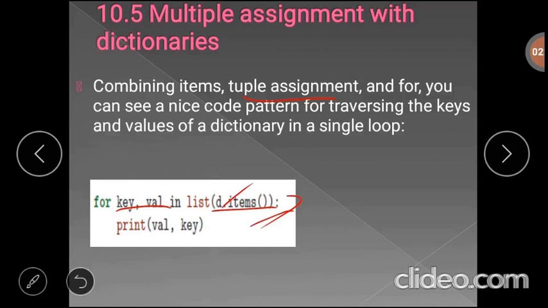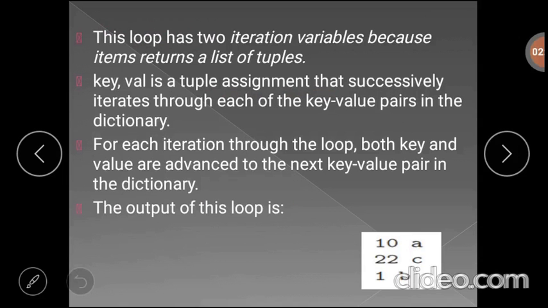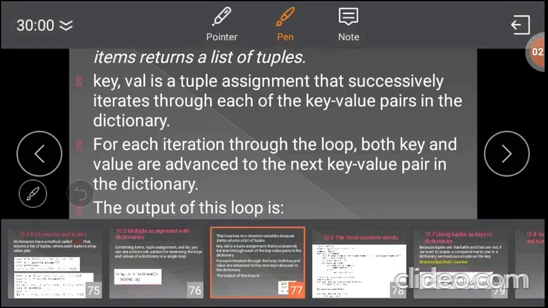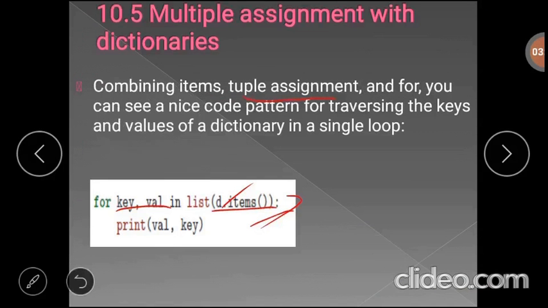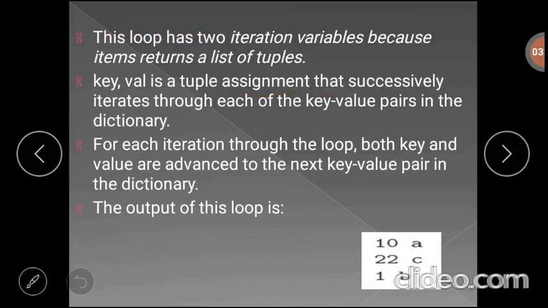The output of this particular code is 10 A and 22 C, and 1 comma B. Here we are printing the value first, then we are printing the key. So A is the key, 10 is value, C is key, 22 is value, and B is key, 1 is value.